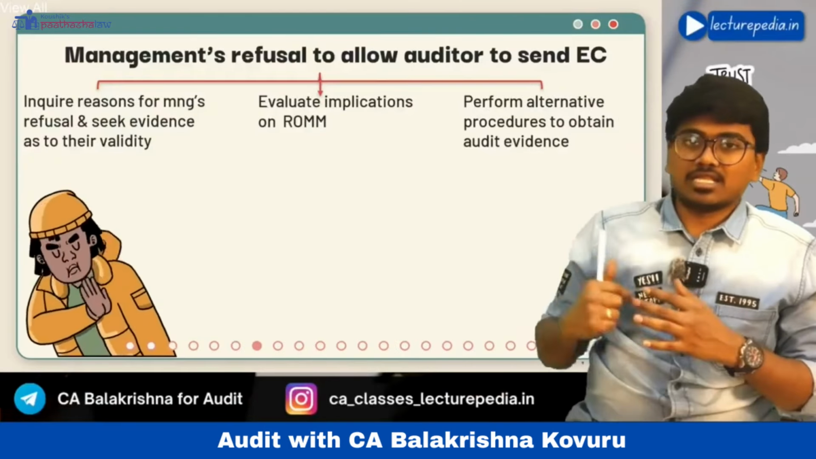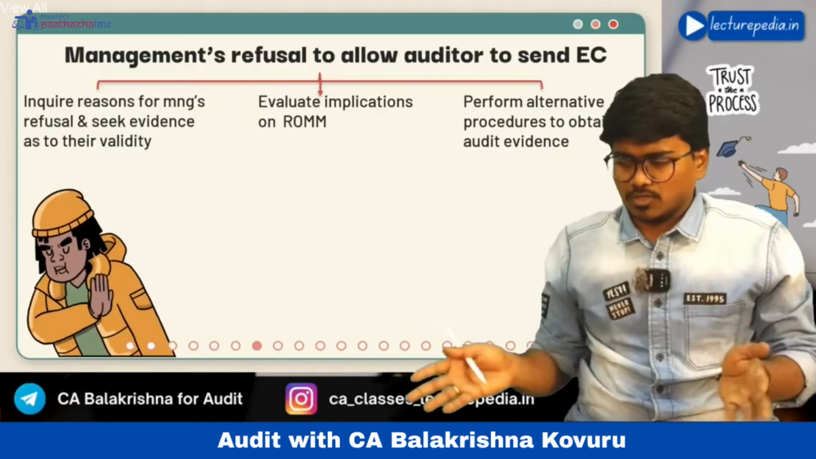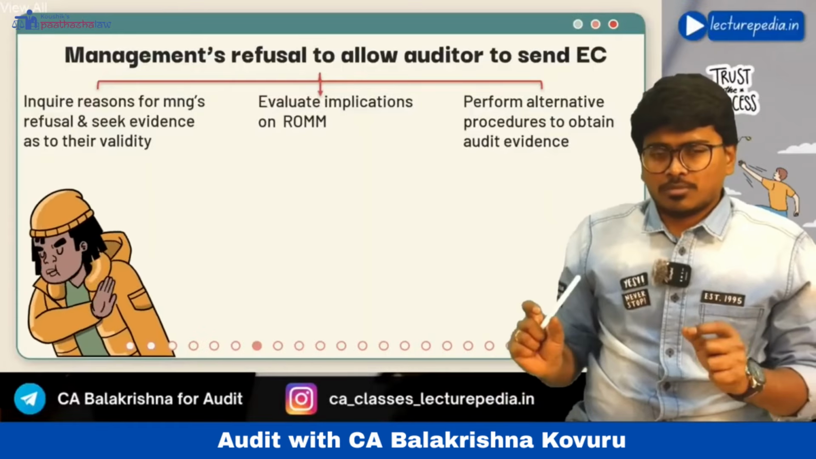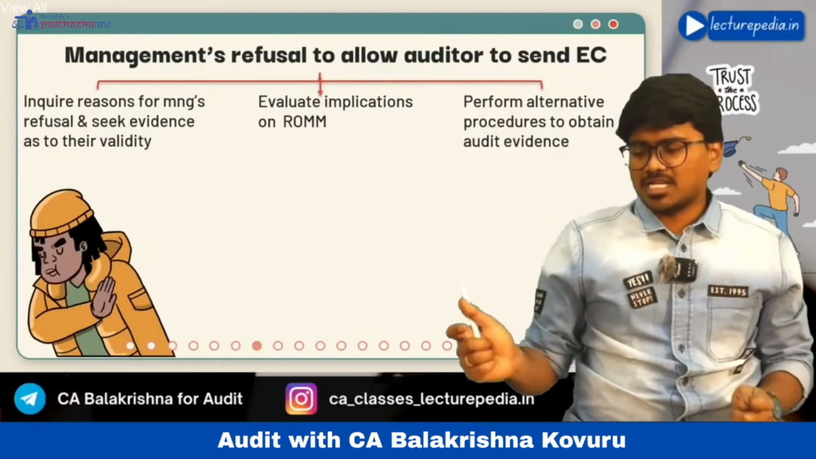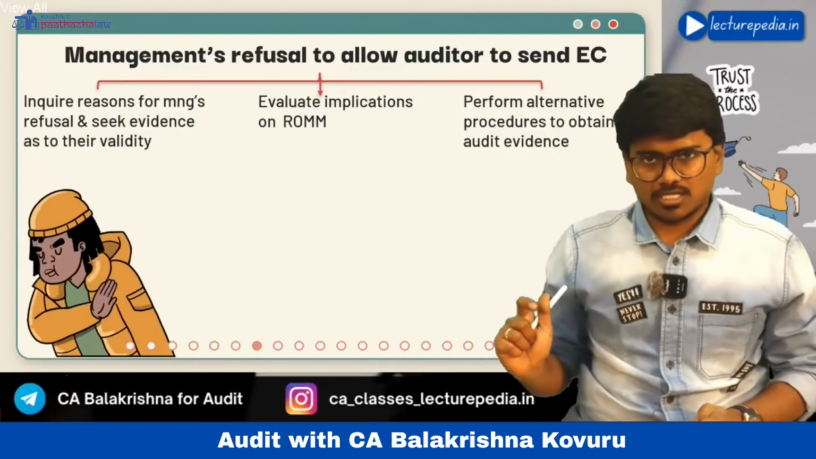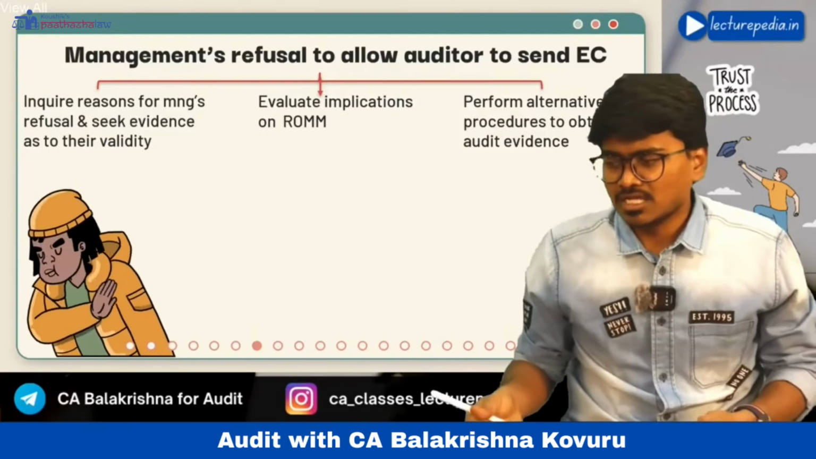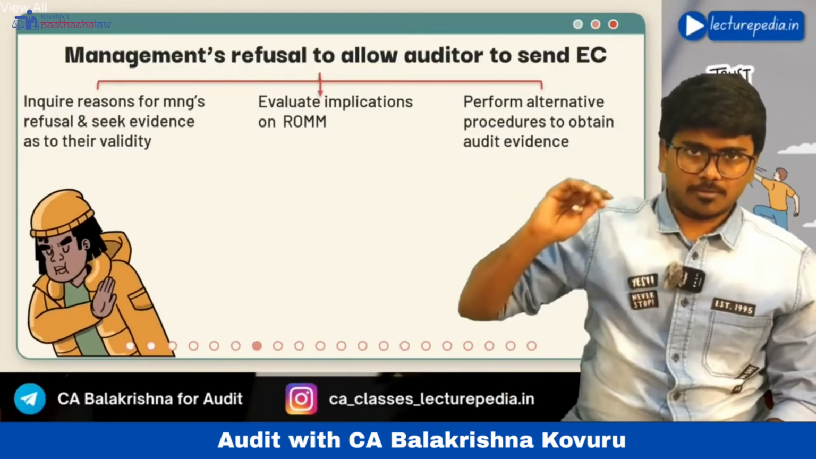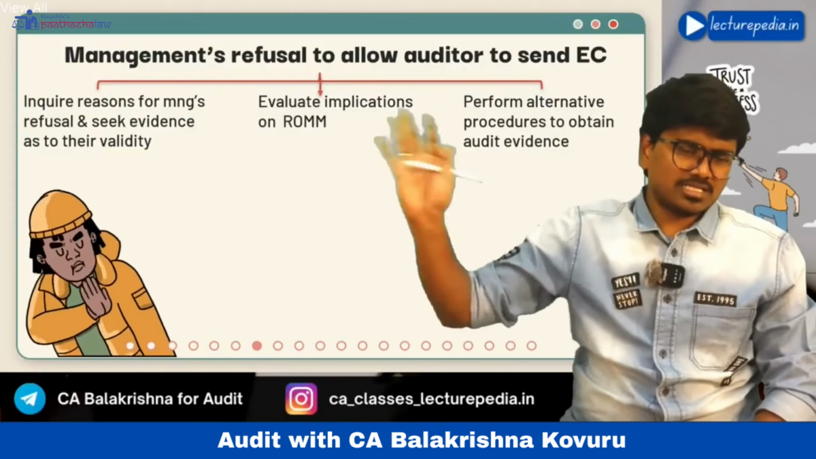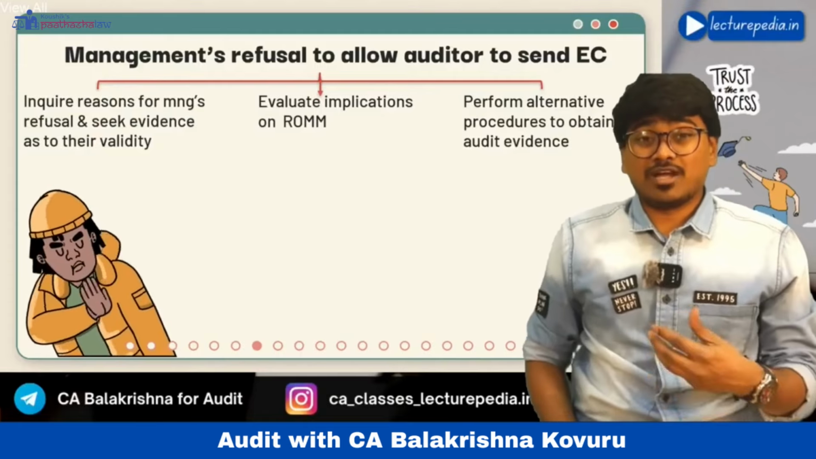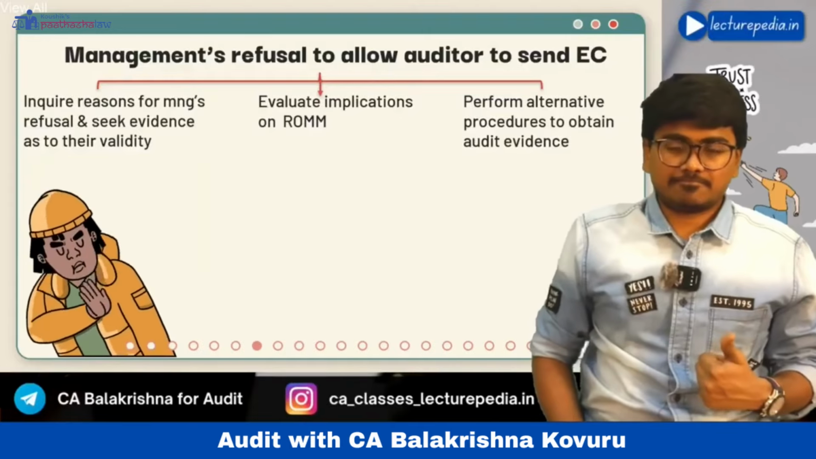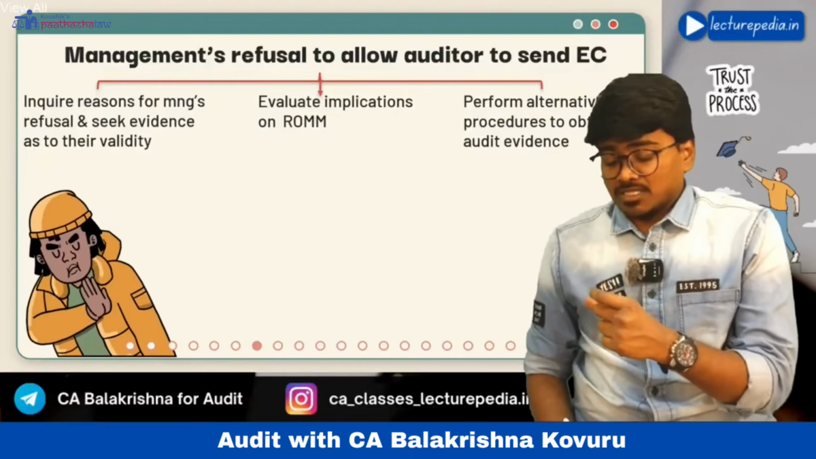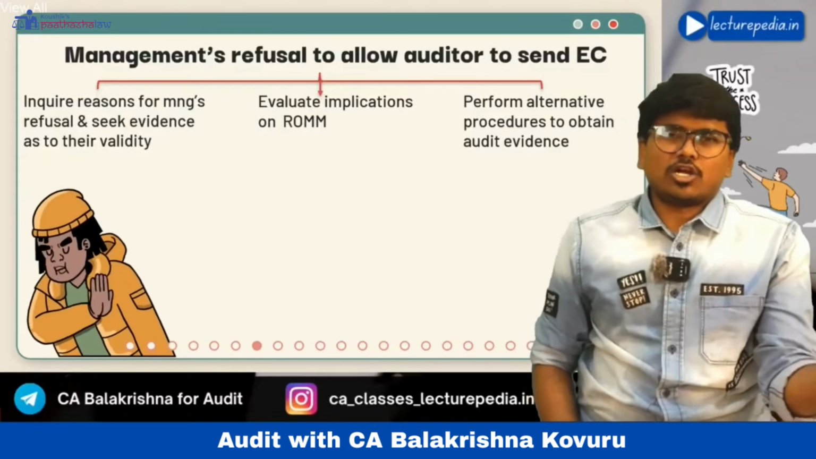Then management will tell their reasons, whatever reasons they might tell. One example is there might be some dispute going on, so because of that dispute in the case, management is asking not to send the external confirmation request, because if you send it, then that request will act as evidence for that third party in the court of law. Or some other reason might be given by management. Now the auditor has to evaluate whether this reason is correct. Okay, and the auditor should try to obtain audit evidence by some alternate audit procedures.